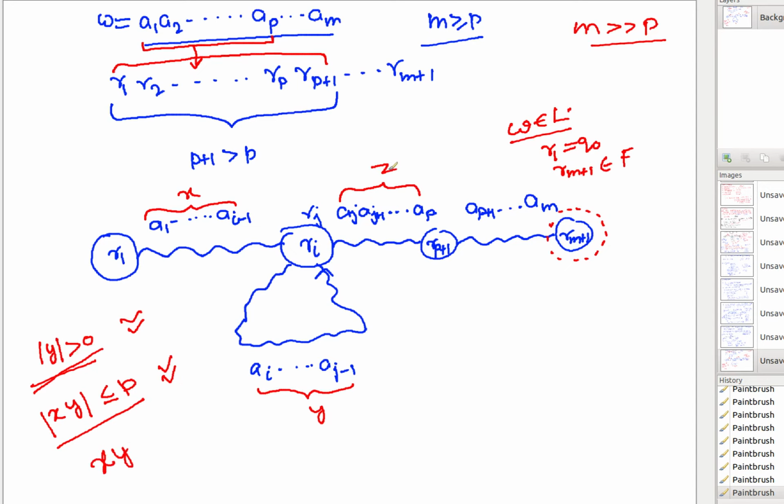Okay, there is a small correction: this z is actually up to this point. This whole is z, right? I am not just saying this part is z. But I just gave you the break so that my y is definitely before this marker, for the first p symbols. Therefore, the length of x, y together is less than or equal to p. And x, y to the power i, z for all i greater than 0 will belong to L.